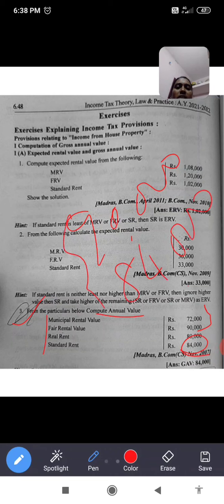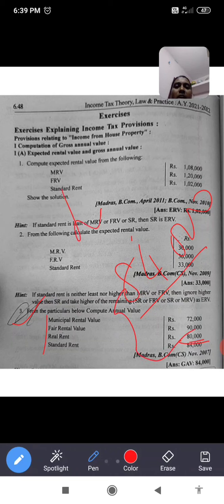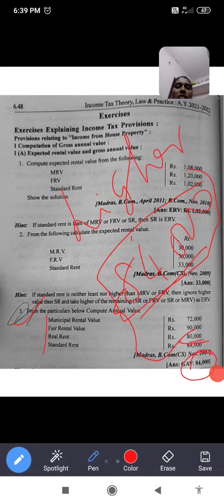We take the lower amount, which is 84,000. That 84,000 is compared with the actual rent, which is 80,000. Between 84,000 and 80,000, we take the higher amount, 84,000. So finally, the gross annual value is 84,000.